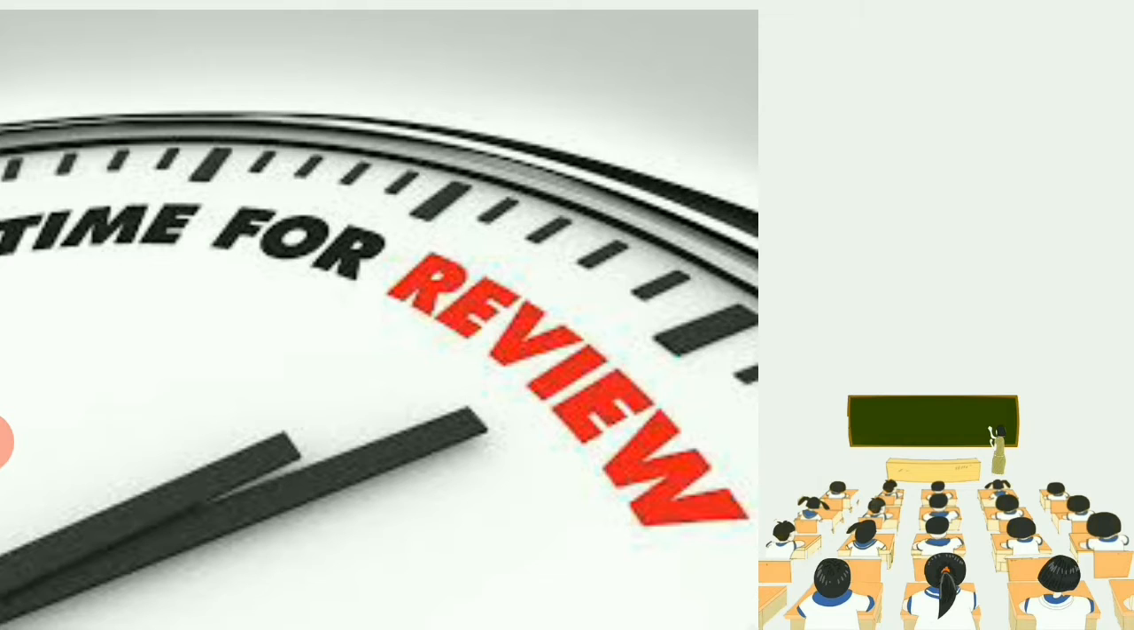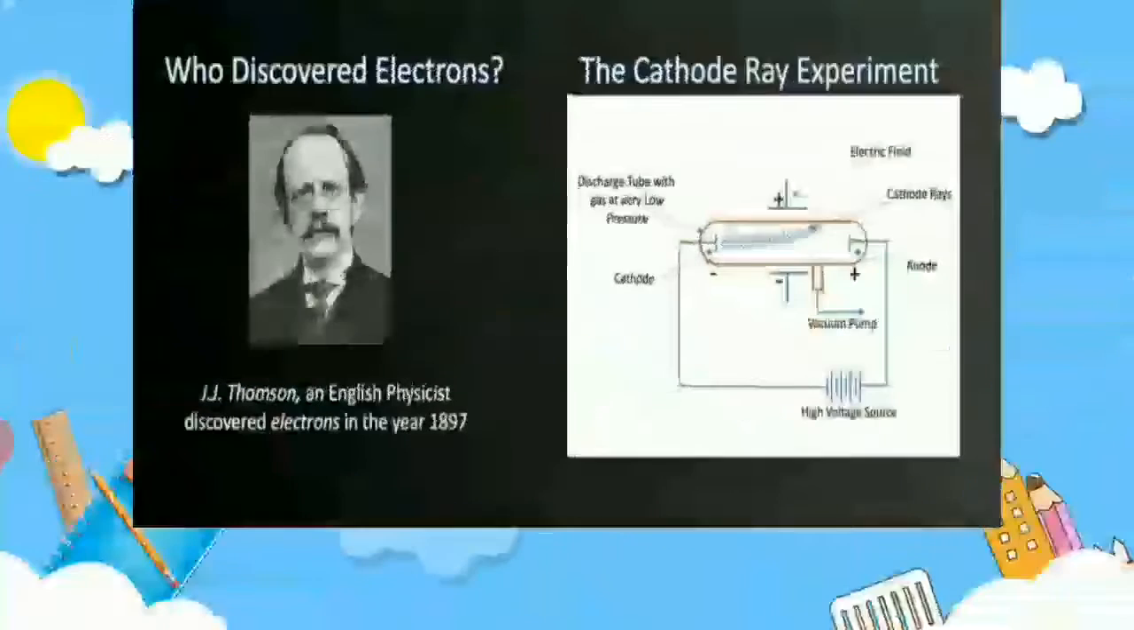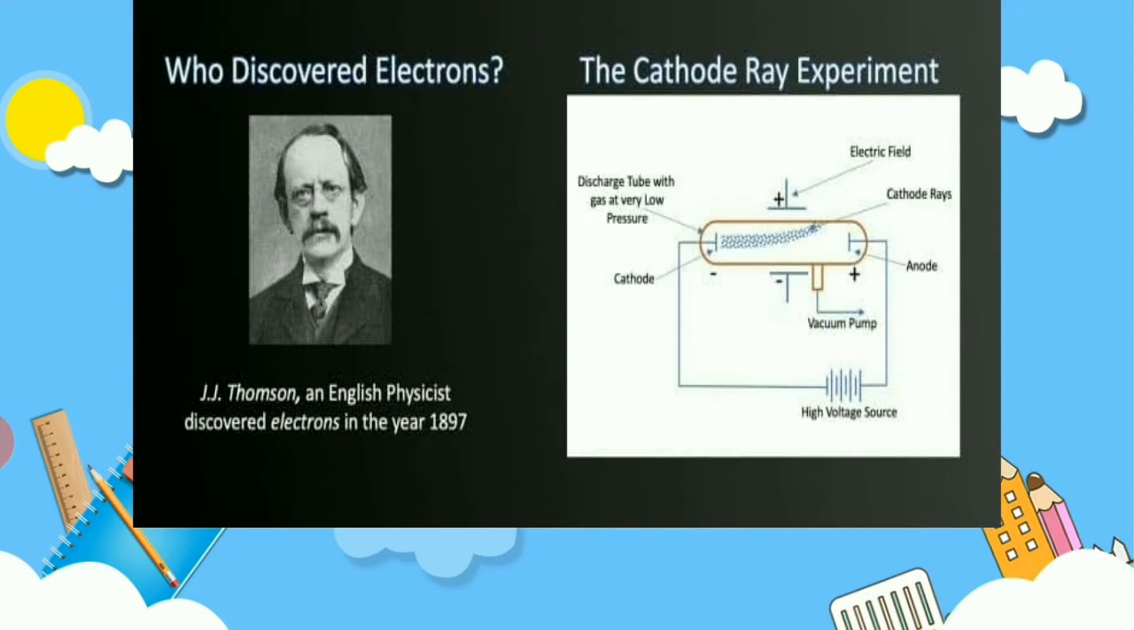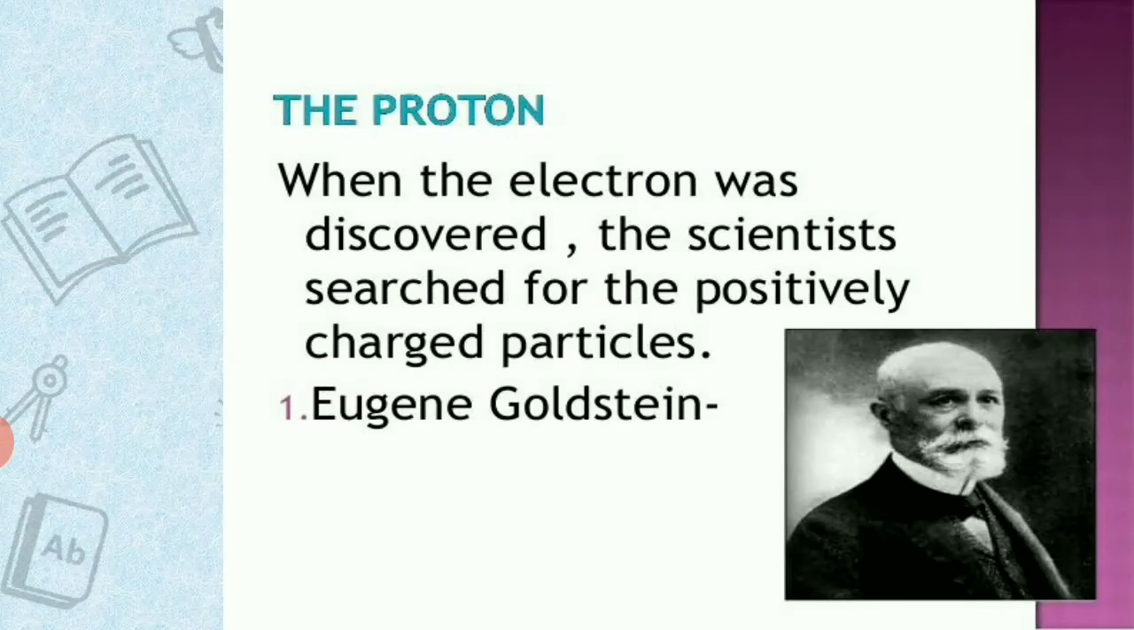Do you remember? Firstly, we discussed the discovery of the electron. It was done by J.J. Thomson using the discharge tube experiment. I already told you that with the help of cathode rays, he gave some properties of the rays, and from that he came to know that they consist of negatively charged particles, called electrons. Later we discussed the proton.